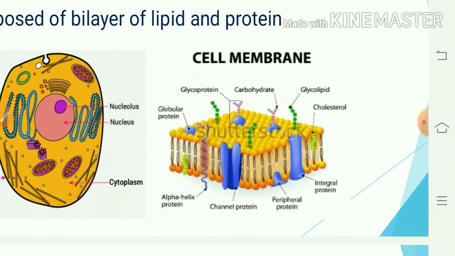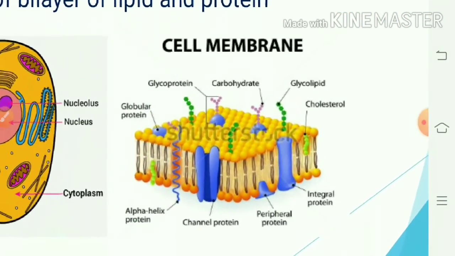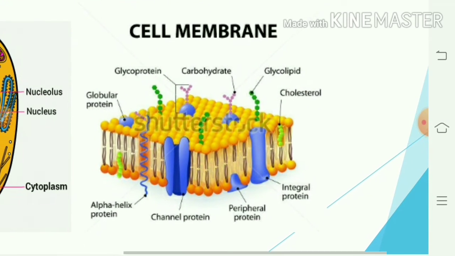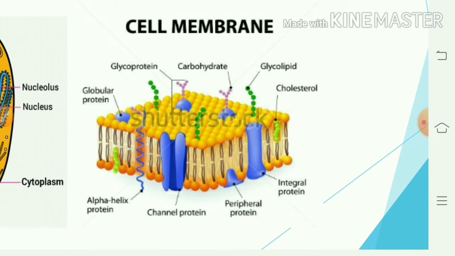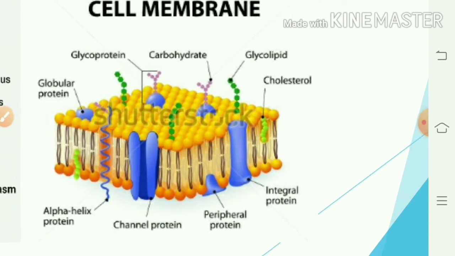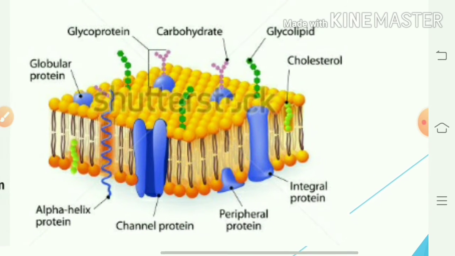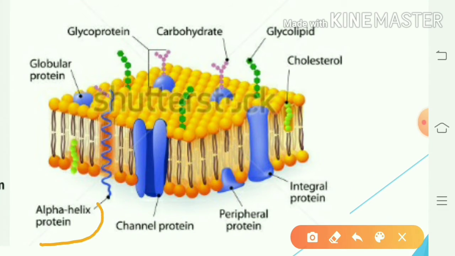It is a bilayer made from lipid and protein, so it is called lipoproteinous. It contains different types of protein, that is alpha helix protein. Here you can see alpha helix protein, a helical structure. Then peripheral protein, peripheral meaning on the outside region.